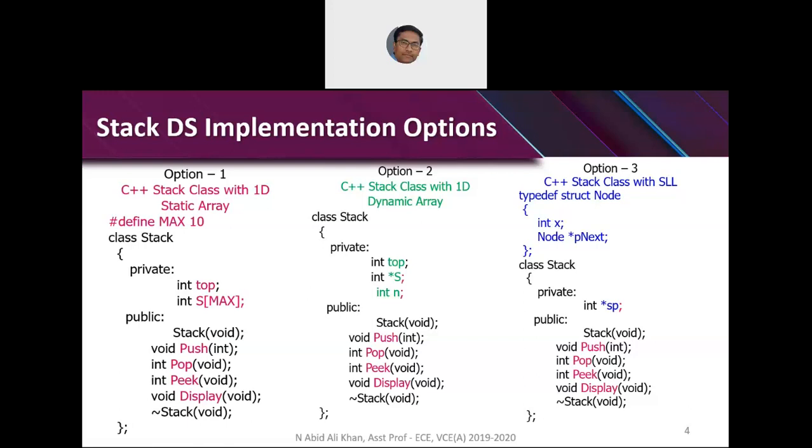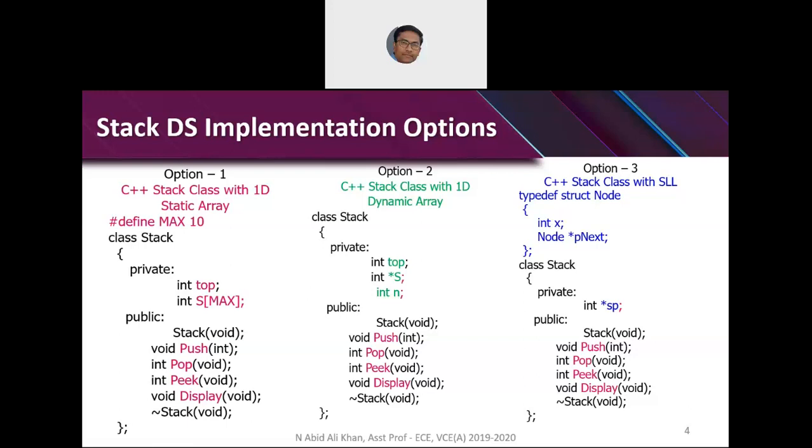So top has to be -1, and whenever you are pushing a data item, you have to increment the top, that is top plus plus, and then in S of top you have to keep the data.